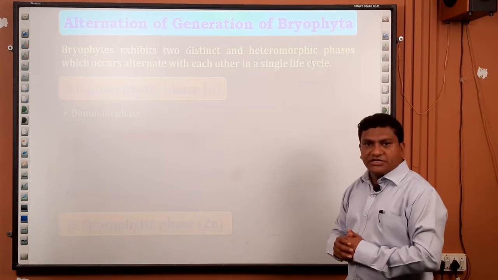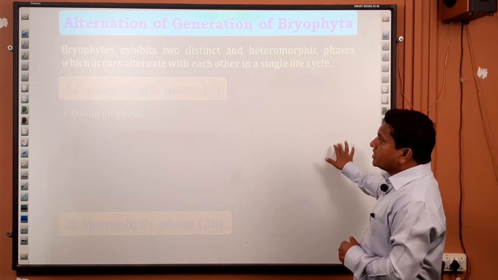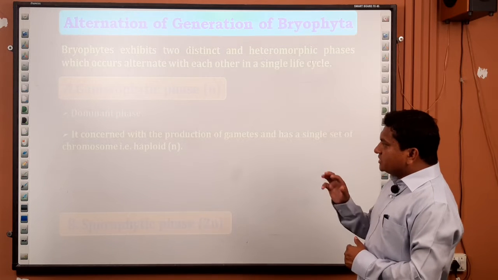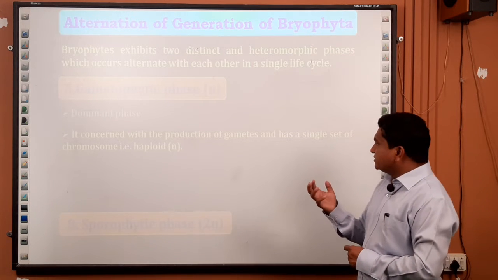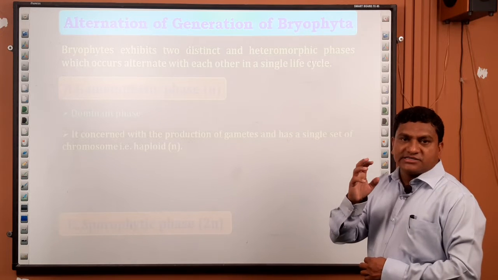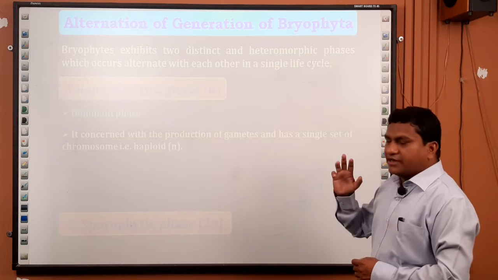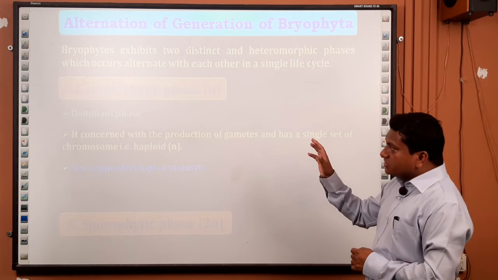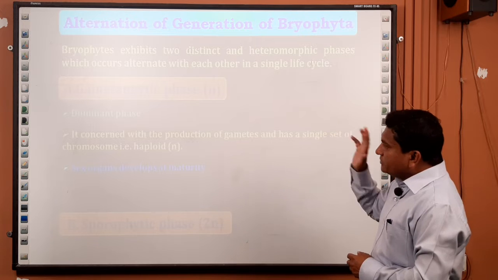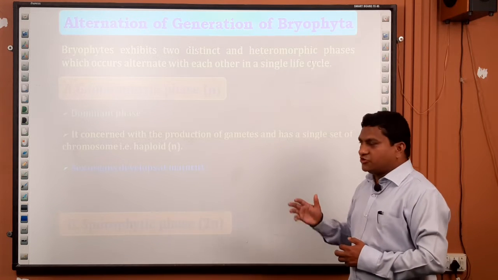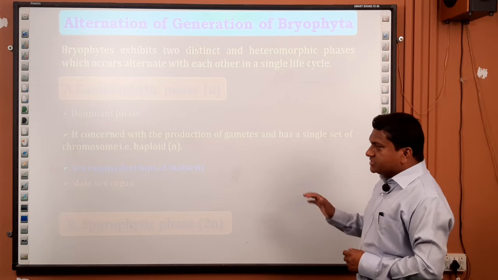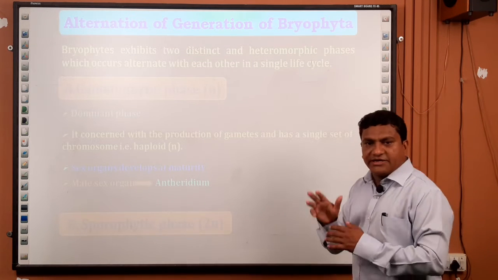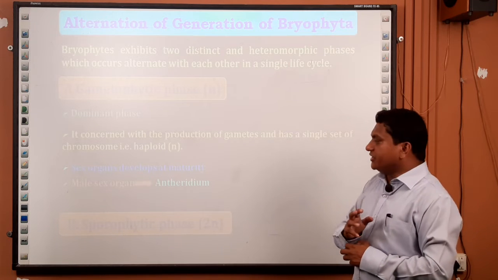The gametophytic phase is the dominant phase in the life cycle, and it is concerned with the production of gametes. It has a single set of chromosomes, that is, it is haploid, or n number of chromosomes. The sex organs present in bryophytes develop at maturity. The male sex organ is the antheridium, and this antheridium develops on antheridiophores.